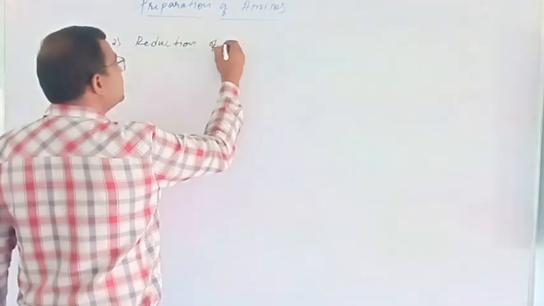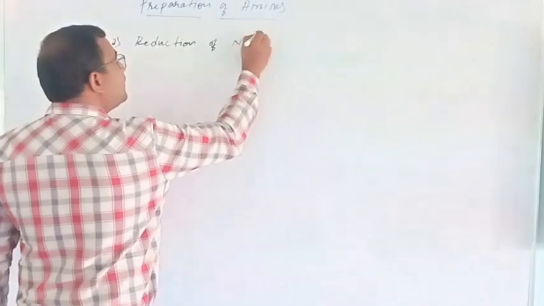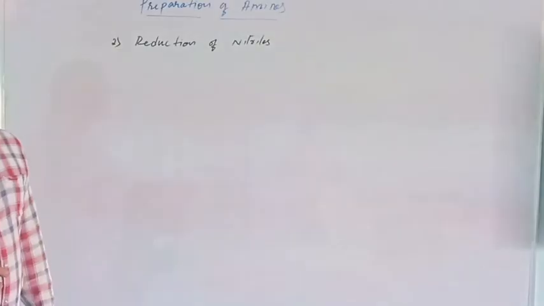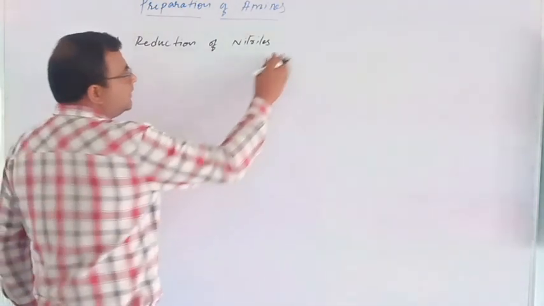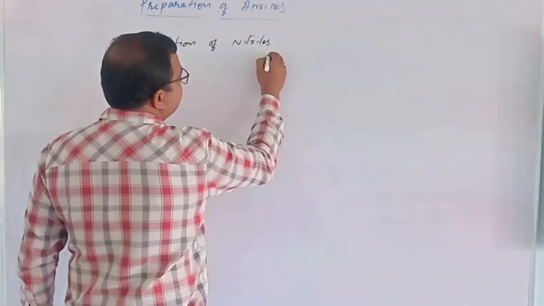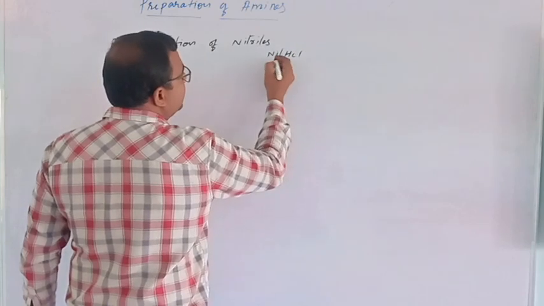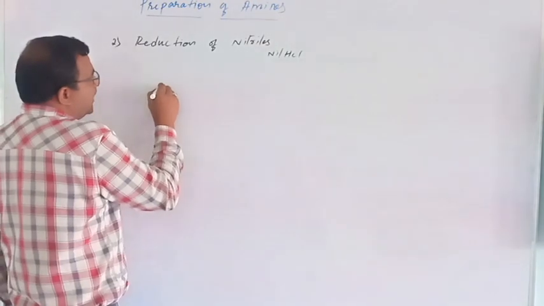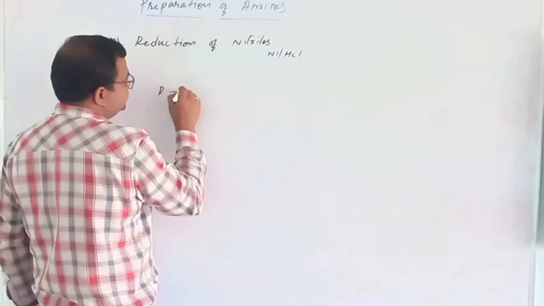Reduction of nitriles. In the reduction of nitriles, again the catalyst we use is nickel/HCl.